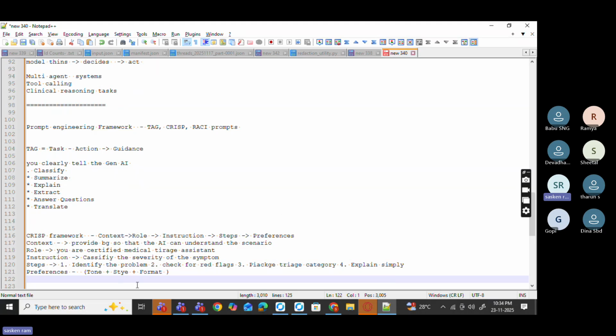Compared to TAG, this is more complete. It is useful for complex tasks, and it works in multi-agent systems. You need to remember that. It is good for healthcare, banking and financial services, pharma, insurance, internal bots. In that kind of situation, CRISP is very much helpful.